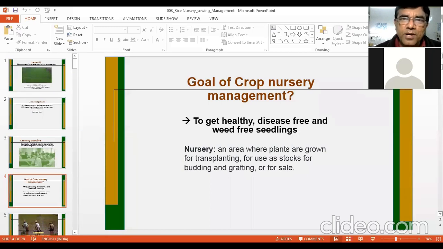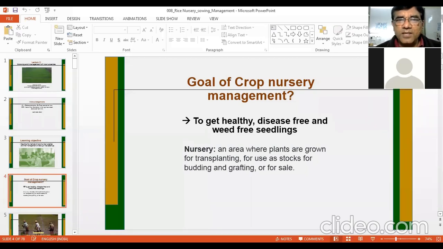The growth will be slower, and after a certain period of time, the disease or insect pest can reduce the growth and yield of the crop. Therefore, since the beginning, even if a small child is given good nutrition, better conditions, better growing up, then he or she will have good health in the later part of their life.